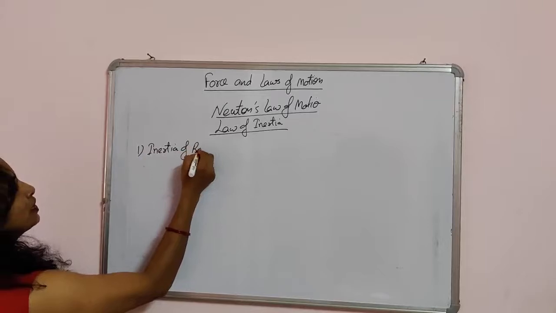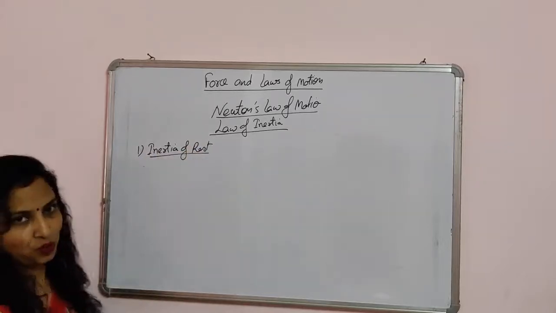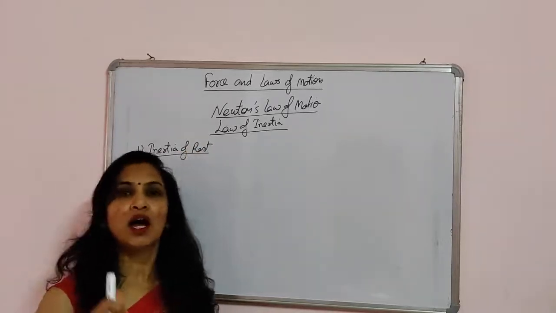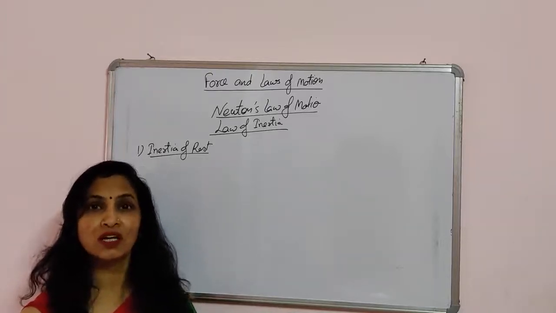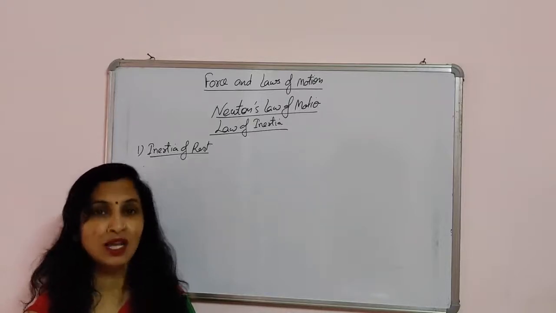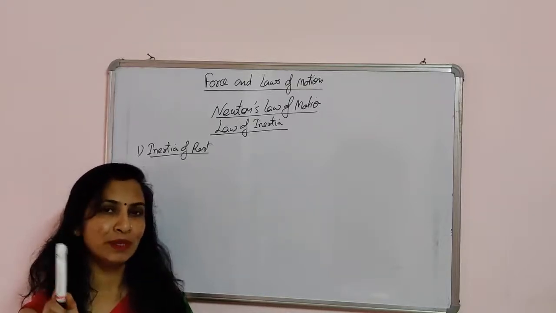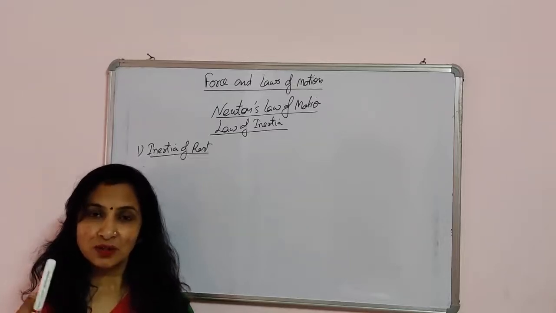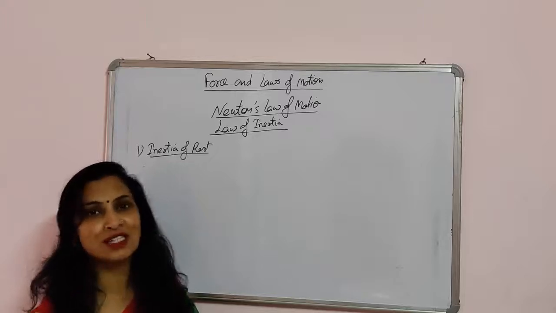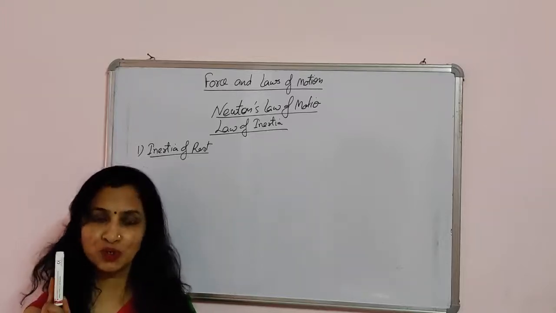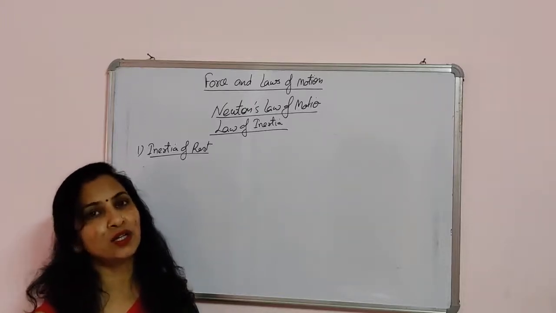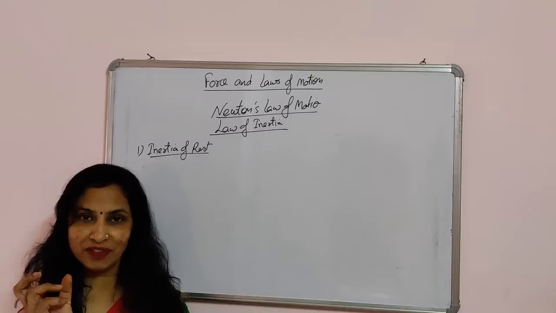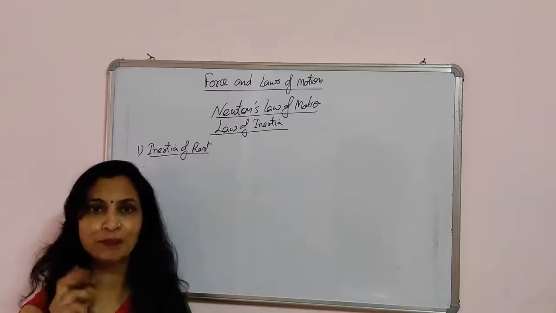So you have to write the Newton first law. So what is the Newton first law? A body at rest will remain at rest and a body in motion will continue in motion in a straight line until it is compelled by some external force to change the speed of the body, to change the state of rest or uniform motion. So you will write this law in your notebook. Now we divide this law. To understand this law, we divide it into three parts.